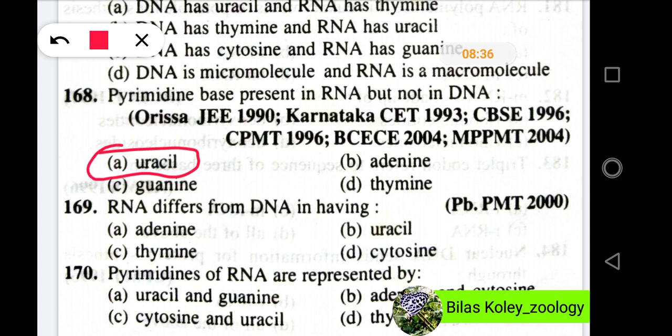Now, question number 169. RNA differs from DNA in having, and the options are adenine, uracil, thymine, cytosine. In this question, the right option will be option B, uracil.